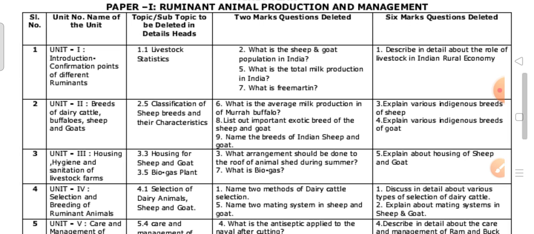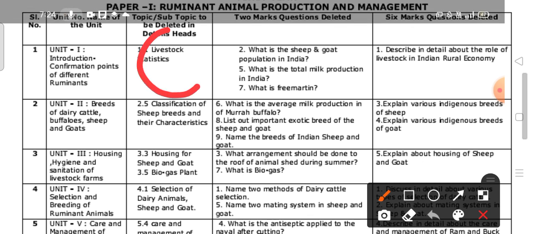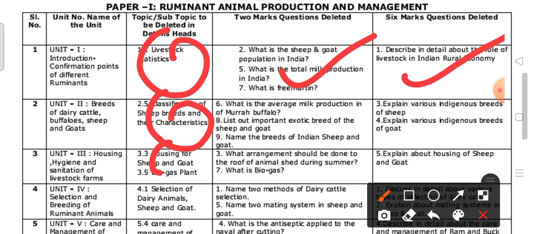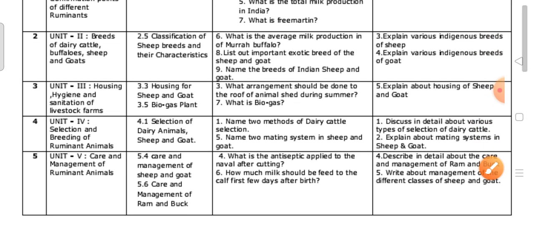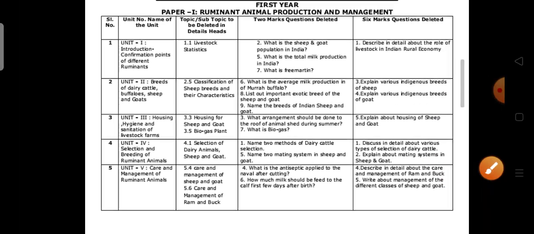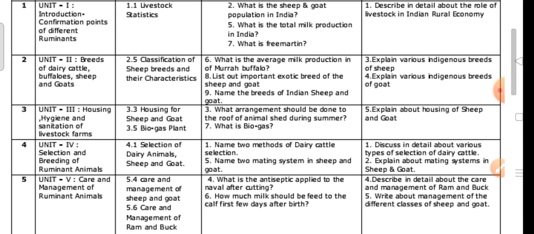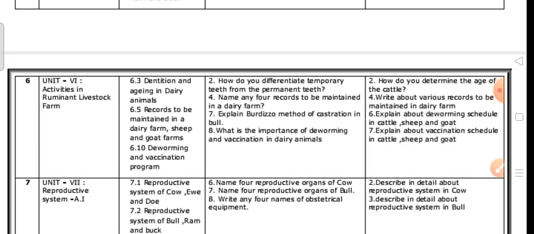There will be 8 units, and for unit 1, this is the lifestyle. These are the topics. First you should be thorough with the topics. Based on the topics only, you may get the 2 marks questions and 6 marks questions. You have to be thorough with these topics. If the deleted questions come up while reading, you can avoid them. This is the 30% deleted content. It's clear.